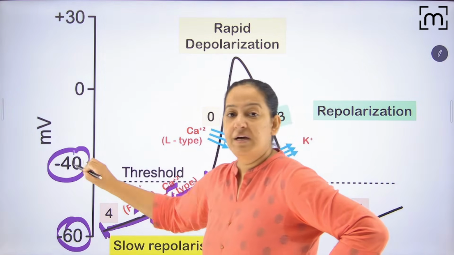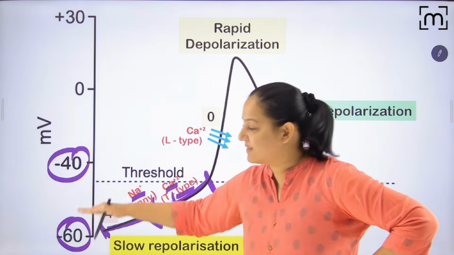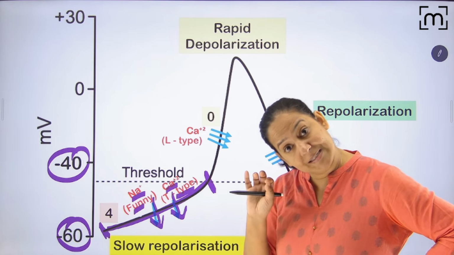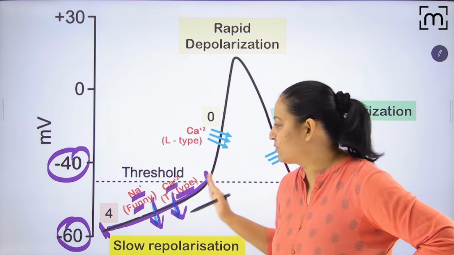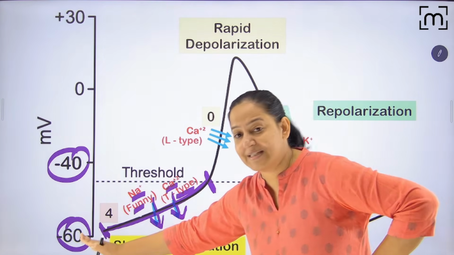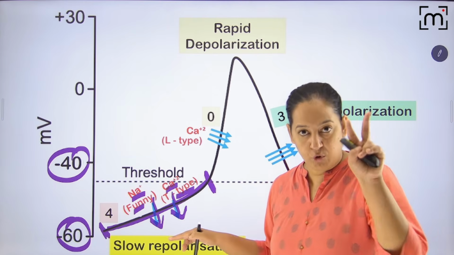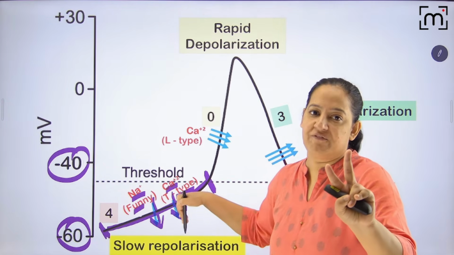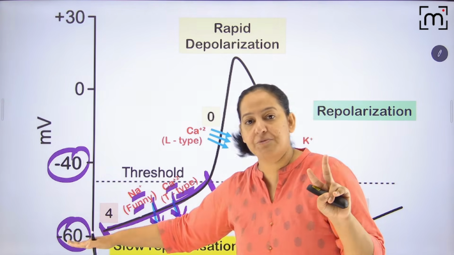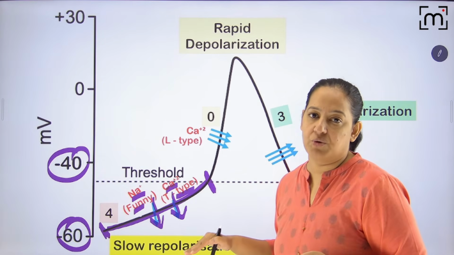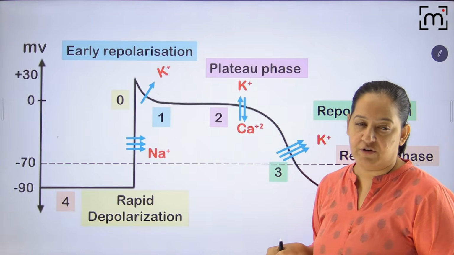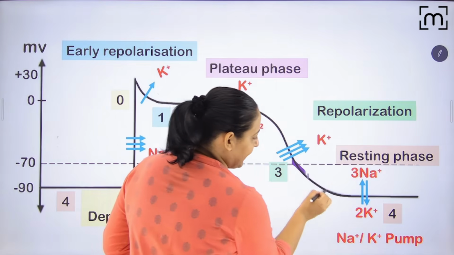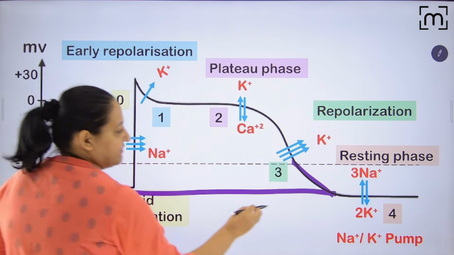The threshold is -40. So in phase 4, it is changing from -60 to -40. -40 is the threshold at which the action potential can be generated. So it is ready to generate the impulse. This is phase 4, -60 to -40, due to two channels, the funny sodium channel and the T-type calcium channel. So sodium influx, calcium influx. The resting membrane potential changes from -60 to -40. -40 is the threshold. The same story I have written in front of you in the form of a flowchart. I hope you got it. In contrast there, appreciate the phase 4 there. In phase 4 there, once -90 is achieved, it is maintained.